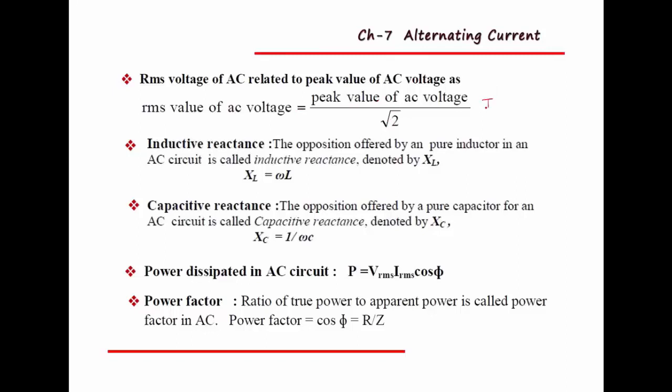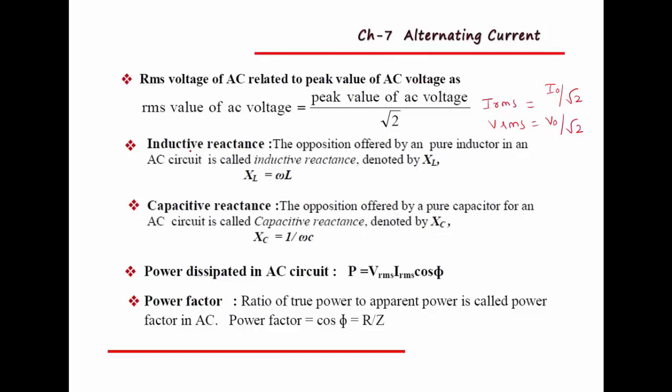That means IRMS is given by the equation I0 by root 2. Similarly, the root mean square value of voltage, VRMS, is given by V0 divided by root 2. So I0 is the peak value of current and V0 is the peak value of voltage.